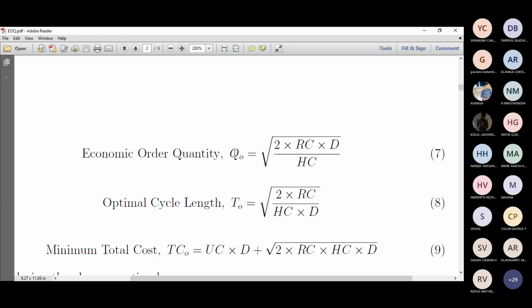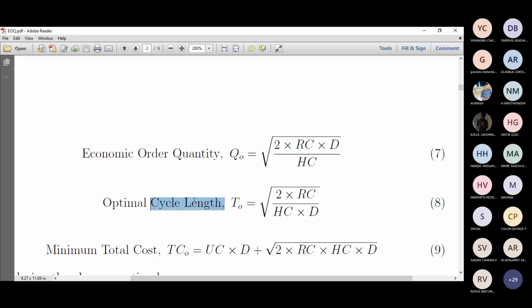Remember, it is not Q. Q is the total order quantity, and economic order quantity is Q naught equals square root of 2 into RC into D, the reorder cost into the demand, divided by the holding cost. When you put that in a root, you will find the economic order quantity.